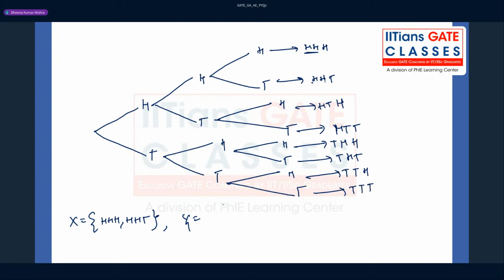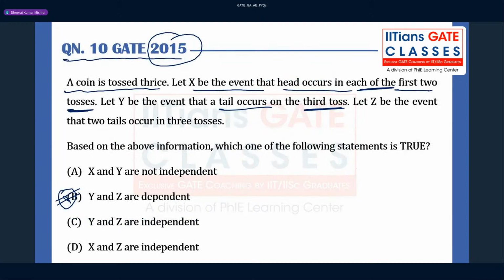So you see what are the possibilities that we can consider. We have to consider all the possibilities. In the last session I did not consider these cases, so I was missing, and after the session I thought I should have included those things, to give you the perfect answer, right? Fine. So let Y be the event that tail occurs on the third toss.